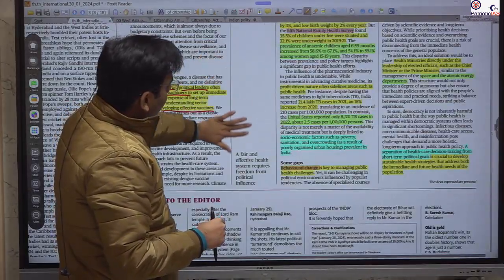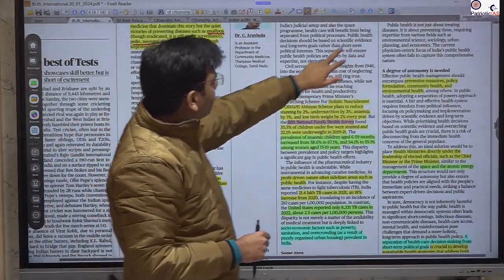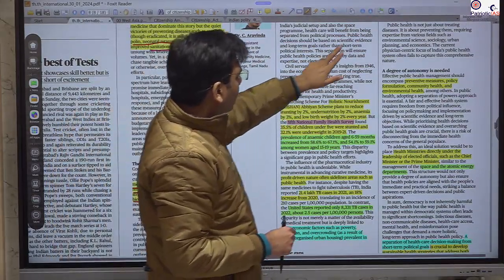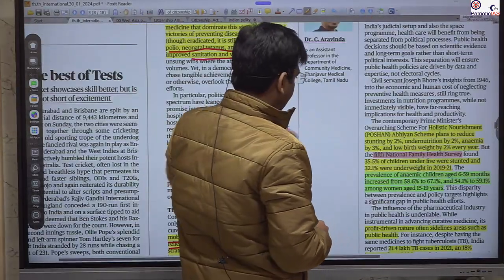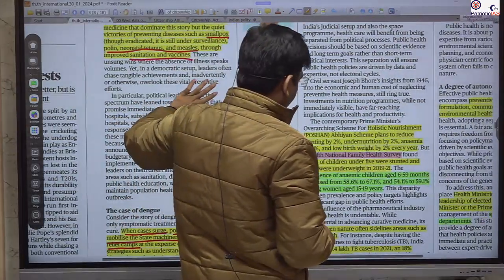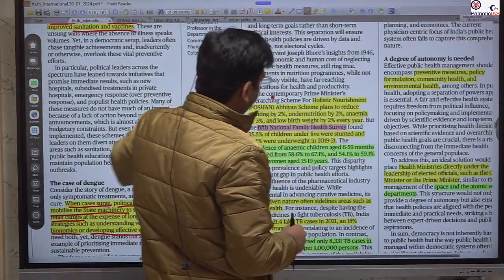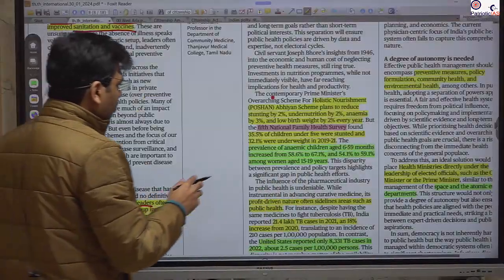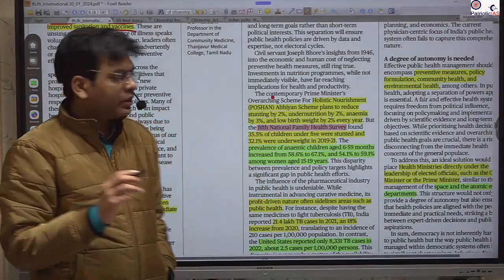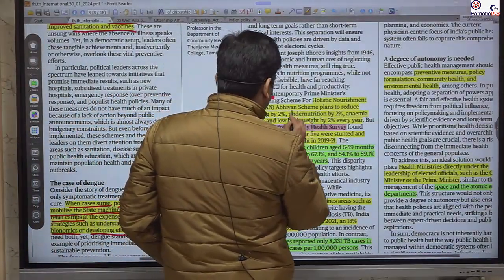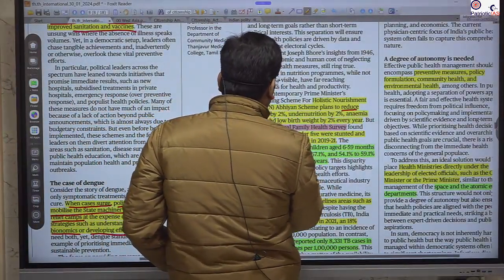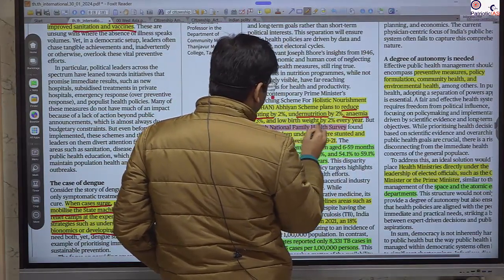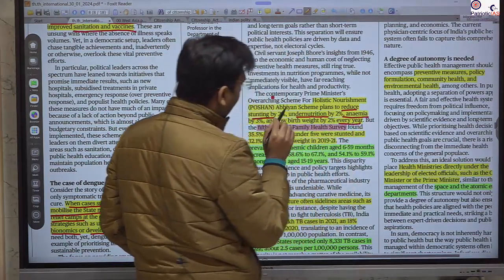This paragraph is talking about the success story of some government programs. For example, the Poshan program has been so much in the news, and the government was aiming under this program to reduce stunting in children as well as undernutrition and anemia by 2% every year. So that was the aim.